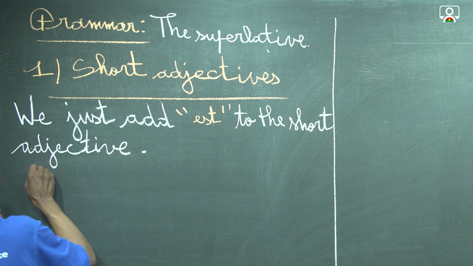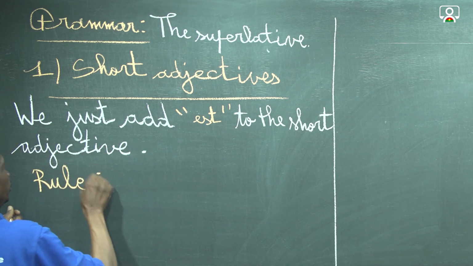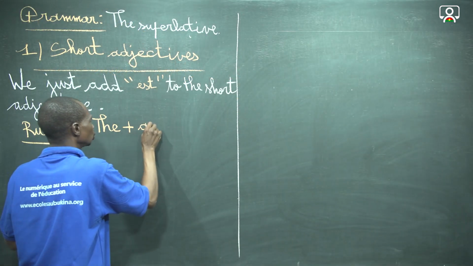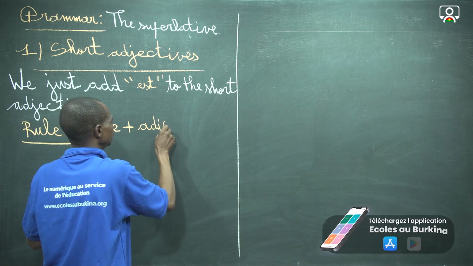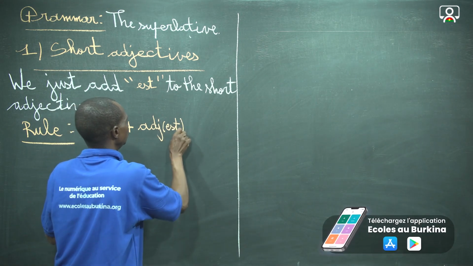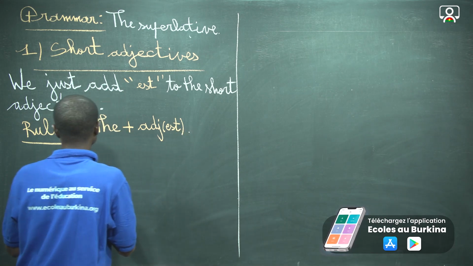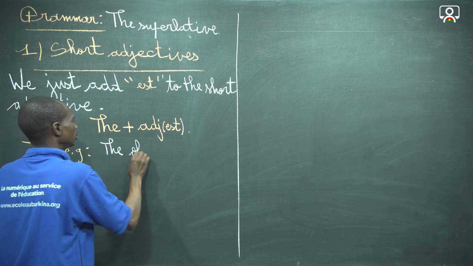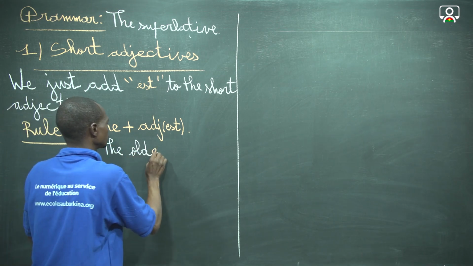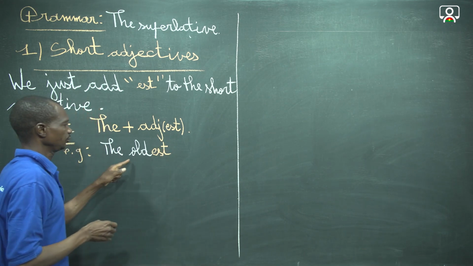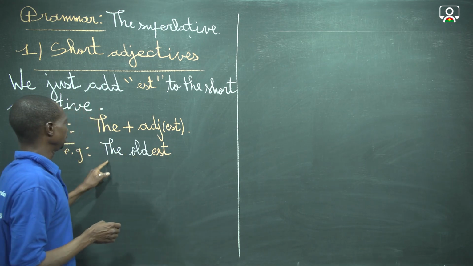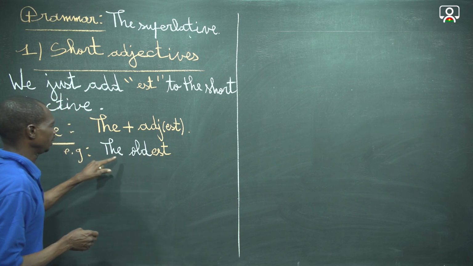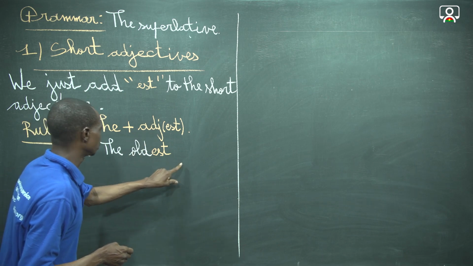So we can draw the rule of formation of the superlative. It is the plus the short adjective plus est. Example: the oldest. We have the short adjective old, and the rule is the plus est to the short adjective. Then the oldest, which means le plus âgé.